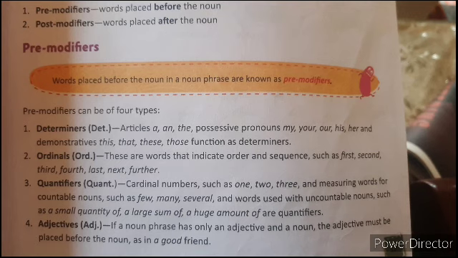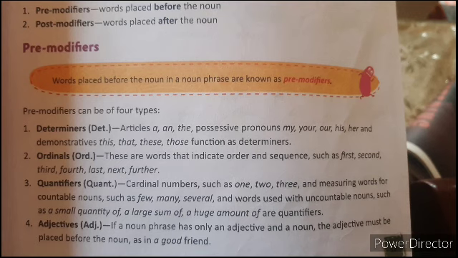This is the first point. Then ordinals. Ordinals means what? These are words that indicate order and sequence. So we use words such as first, second, okay, that first boy, or second bench girl, third row.